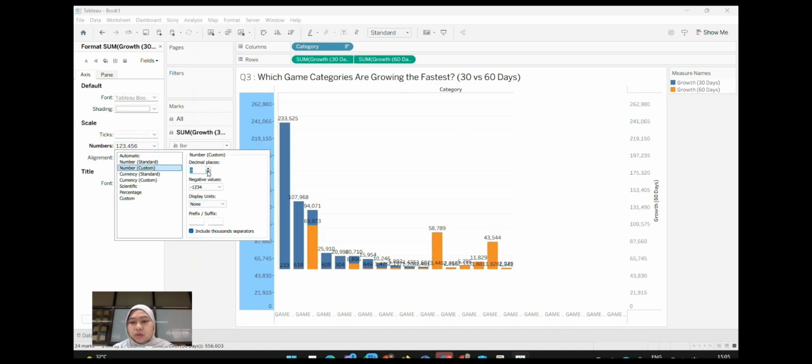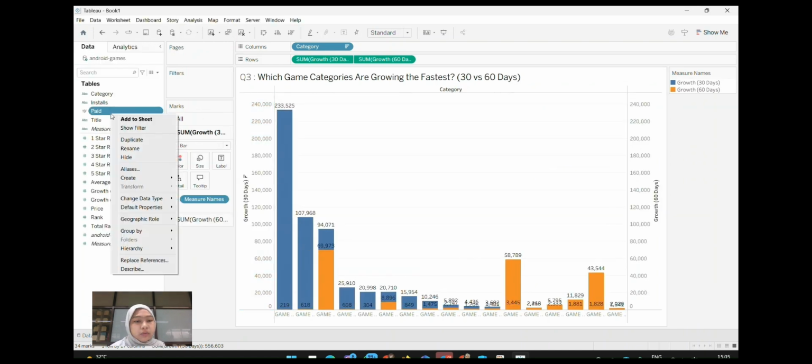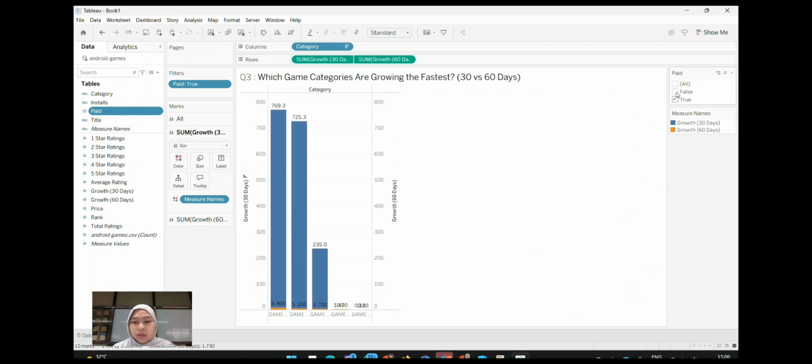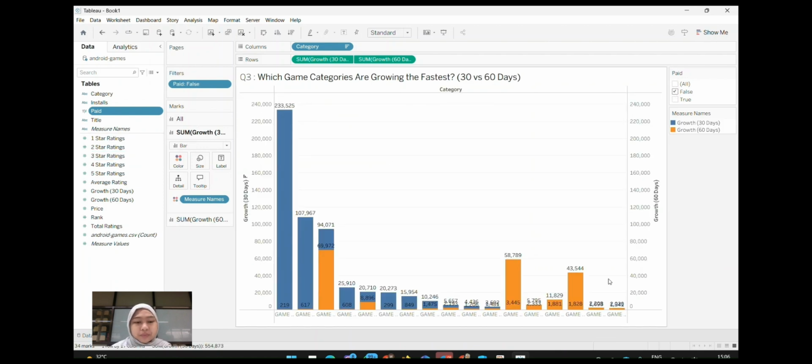And as you can see, we have 2 axes. The first one is for the 60-day axis, and the second one is for the 30-day axis. Just press either false or true to see whether it's the free game, which refers to false, or the paid game, which refers to true. Which games, either paid or free, are growing the fastest in 30 days or 60 days.